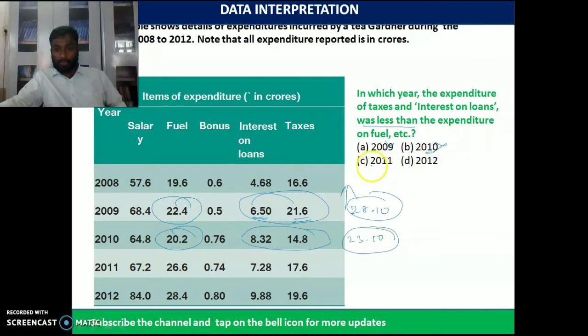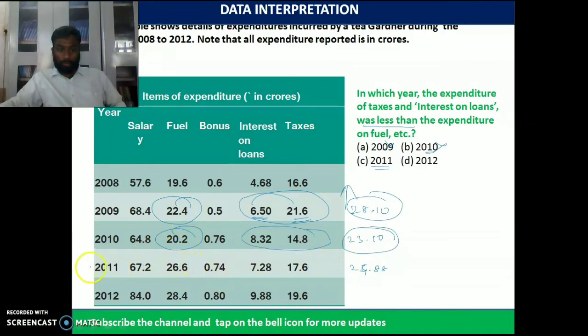So in 2011, we consider, what is the value of 17.6 plus 7.28? Yes, around 88, so 24.88. Okay, so 24.88 is less than fuel.